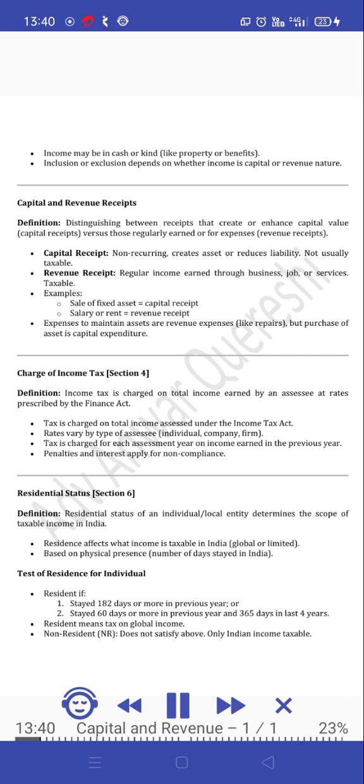Capital and revenue receipts. Definition. Distinguishing between receipts that create or enhance capital value, capital receipts, versus those regularly earned or for expenses, revenue receipts. Capital receipt. Non-recurring, creates an asset or reduces liability. Not usually taxable. Revenue receipt. Regular income earned through business, job, or services.